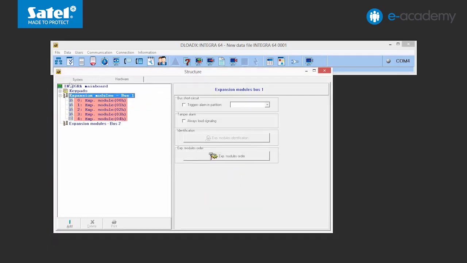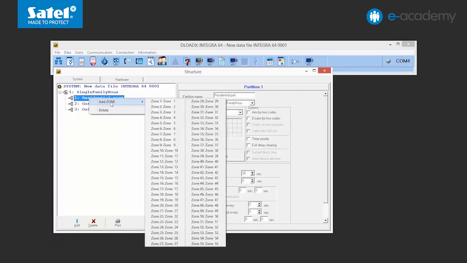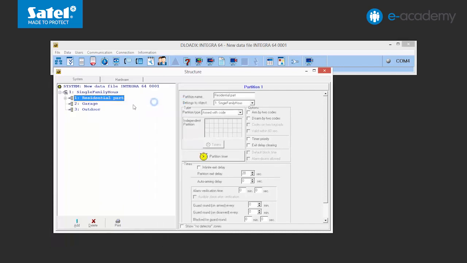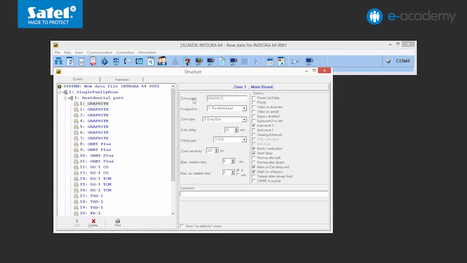Go back to the System tab. Highlight the name of the first partition with your cursor, right-click on it and select the Add Zone item in the menu that will be displayed. When a drop-down menu opens with the list of zones available in the system, indicate the zone that you want to assign to the first partition. In the same way, assign the remaining zones to the individual partitions.